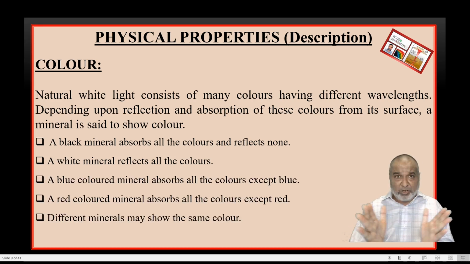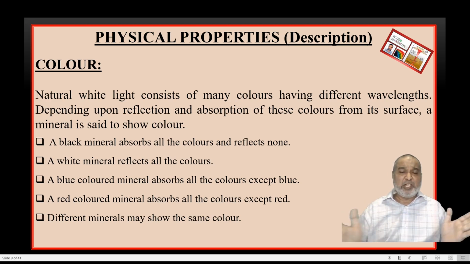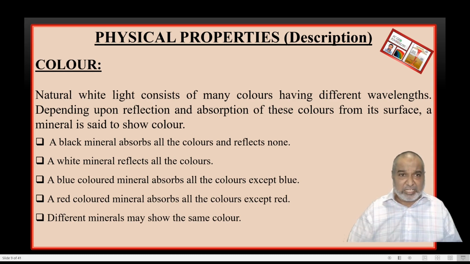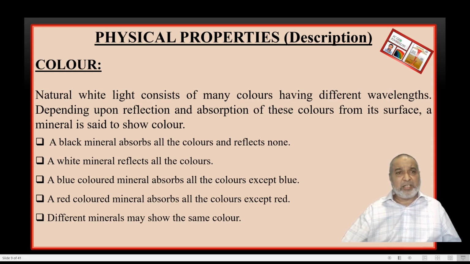But broadly, minerals are divided into two categories. One is colored and the second one is uncolored. Whichever the color, whether it may be shades of green, light green to dark green, light yellow to dark yellow, or whether it is transparent, you can write down that particular color. So this is a simple property of a mineral.